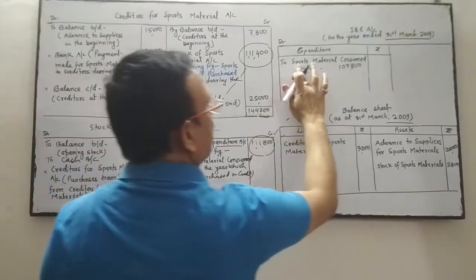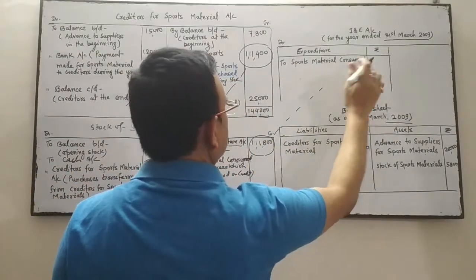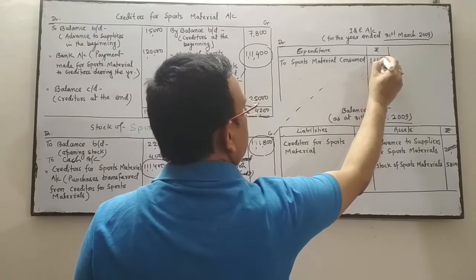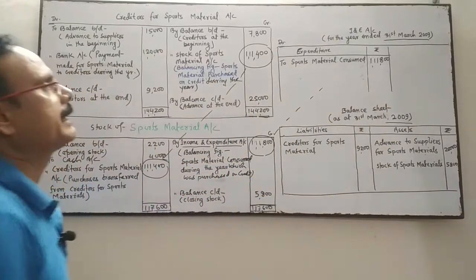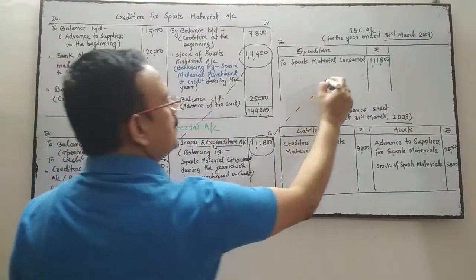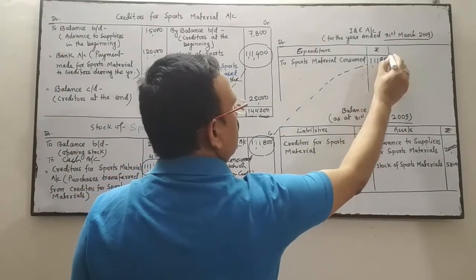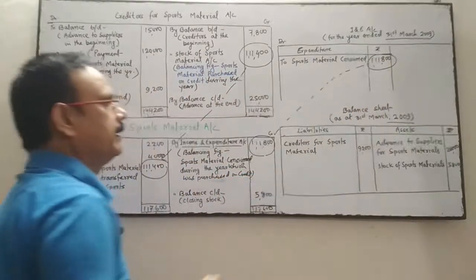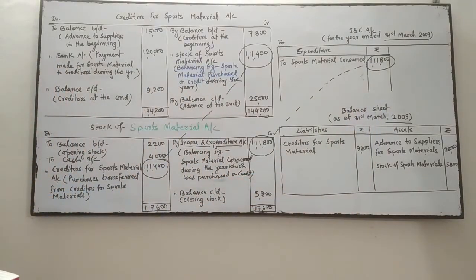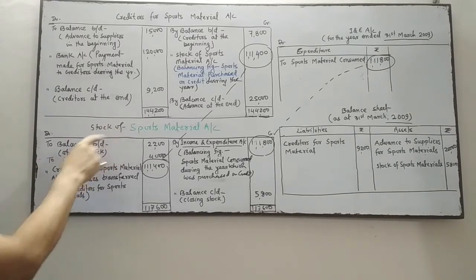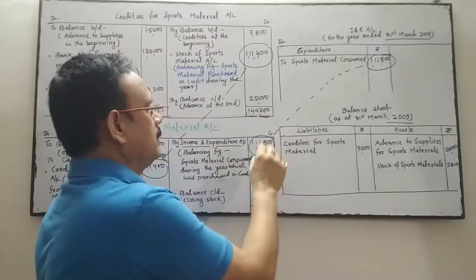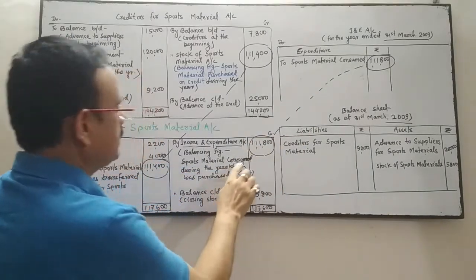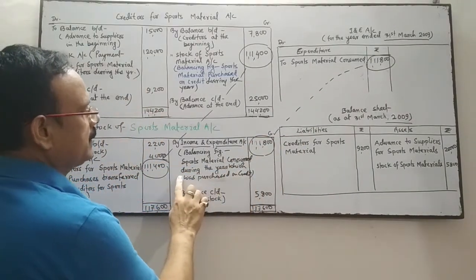Then we can directly write the amount in the outer column. We can write it directly because I have reflected the cash purchase of sports material over here, so no need to write the cash over here. So this amount is the material consumed during the year.